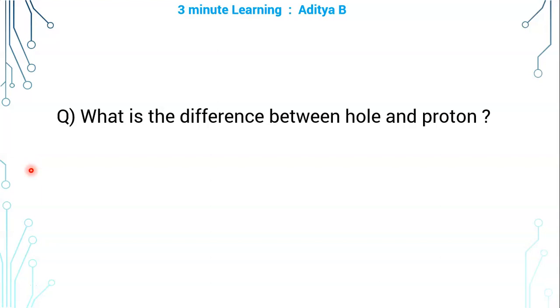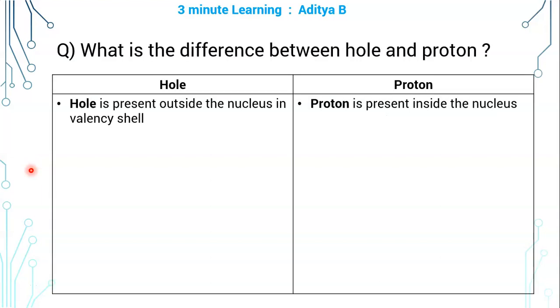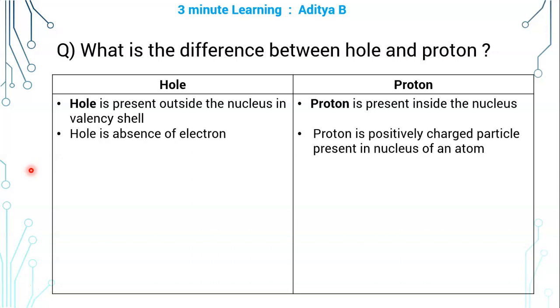What is the difference between hole and proton? Both seem to be positive charges, but there are some inherent differences between them. Hole is present outside the nucleus in the valency orbit in an atom, whereas proton is present inside the nucleus in the atom.